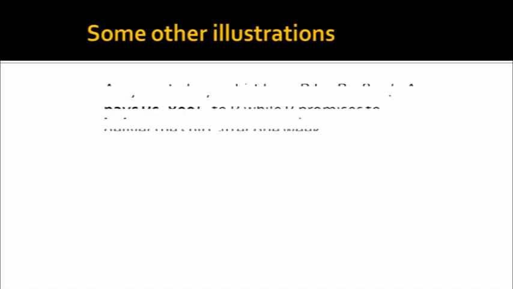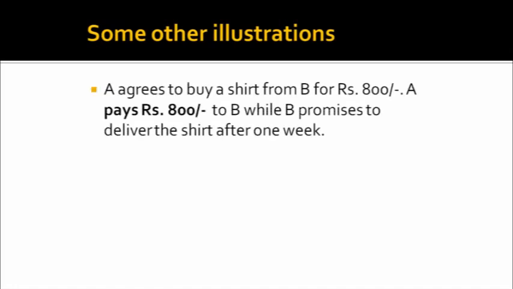Now let's take a few more examples to understand this concept better. A agreed to buy a shirt from B for ₹800 and A pays ₹800 to B while B promises to deliver the shirt after 1 week. For a contract, two things are required: one person has to pay for the commodity and the other person has to deliver on the promise. So in this transaction, there are two elements, the price and the goods and services being delivered. So one element is settled, that you are paying the price.